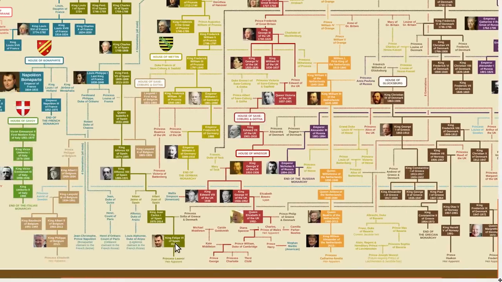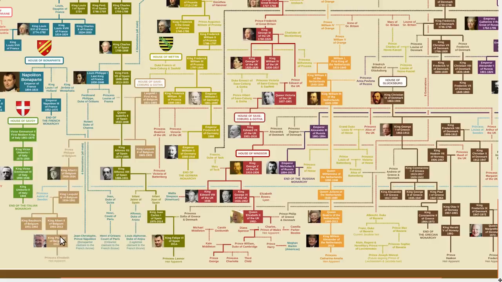Okay, finally, we have Spain and Belgium. Spain, again, King Philip of Spain is a descendant of Queen Victoria through Queen Victoria's daughter, Princess Beatrice, who had a daughter, Princess Victoria, who married the King of Spain. Now, it was actually the previous king, King Juan Carlos I, who was third cousins with Queen Elizabeth II through their connection to Queen Victoria. So that makes the current King of Spain third cousins once removed to Queen Elizabeth II.